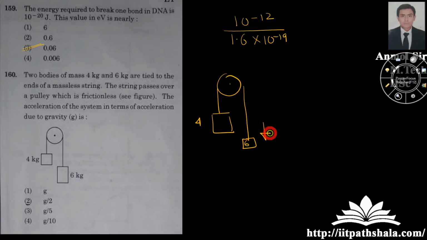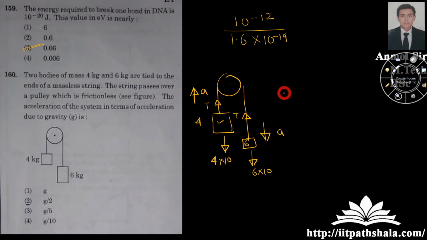Let us say the 6 kg is coming down with acceleration a and the 4 kg is going upwards with acceleration a. Tension will be the same, away from the objects. mg will be 6 into 10 and 4 into 10. Now you can write the equation of motion for the 4 and the 6.